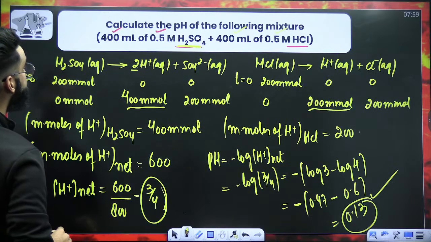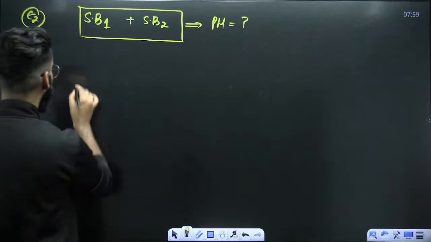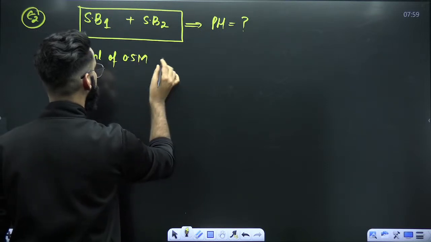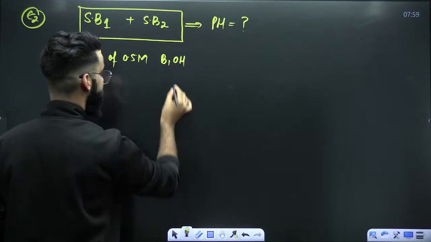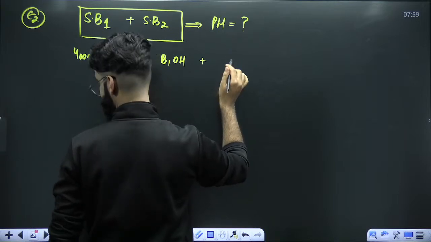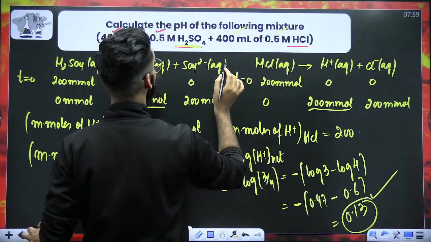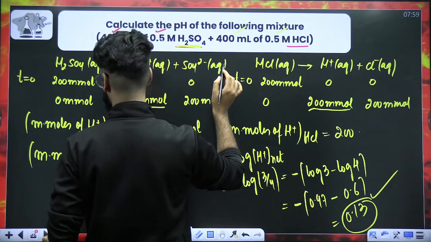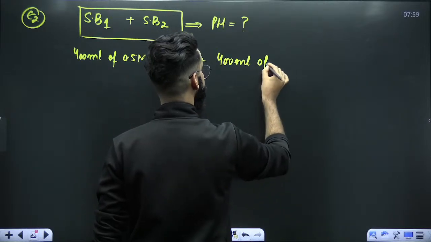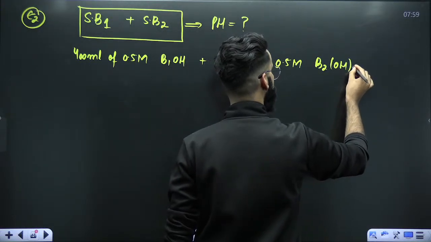Let me frame a question over here. 400 ml of 0.5 molar B1OH, it is a strong base, plus 400 ml of 0.5 molar B2OH whole twice.